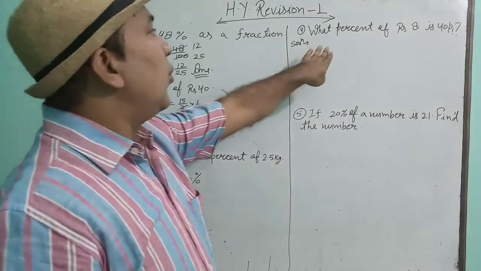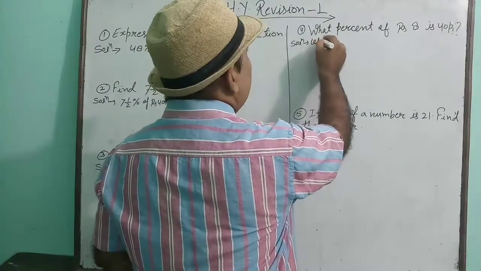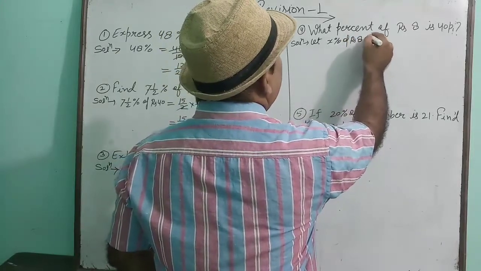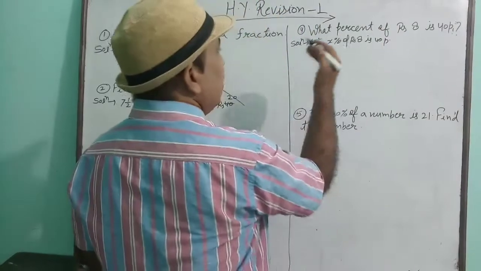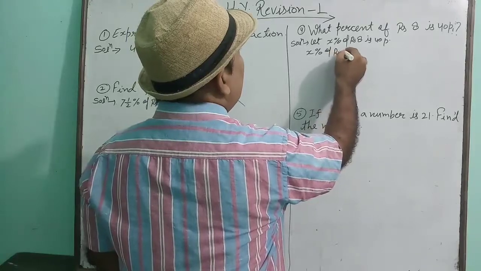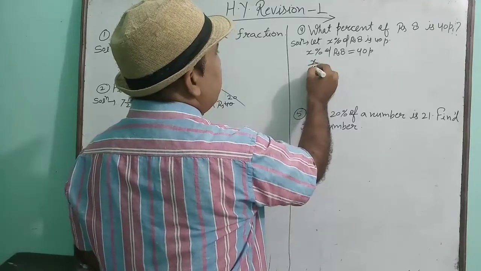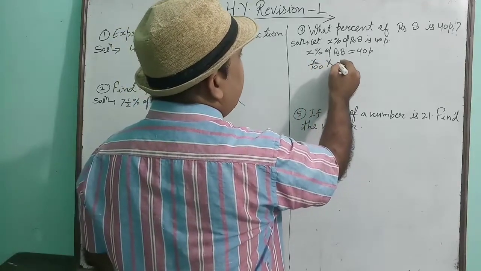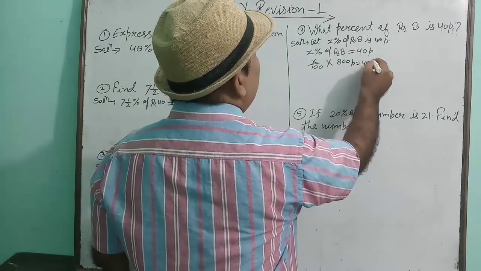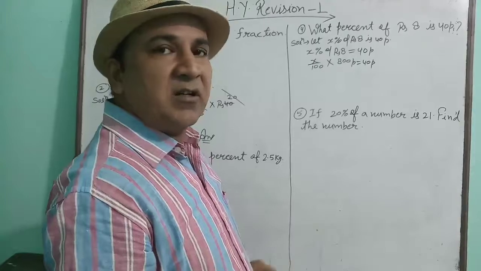Question is asking what percent of rupees 8 is 40 paise. Suppose x percent. Let x percent of rupees 8 is 40 paise. Now solve this and get your answer. X percent of rupees 8 is equal to 40 paise. X percent means x upon 100, of means multiply. Rupees 8 means 800 paise. Do you know this? 1 rupee equal to 100 paise. So 8 rupees is equal to 800 paise.